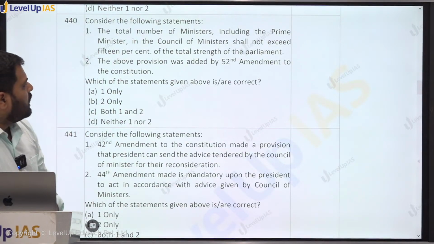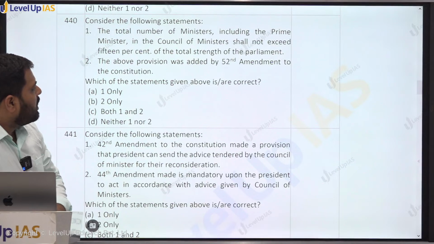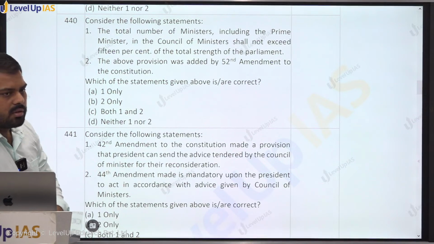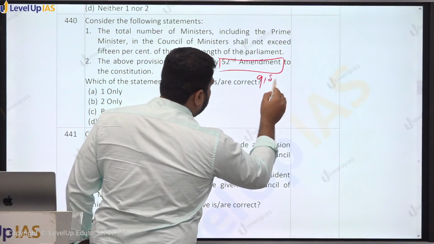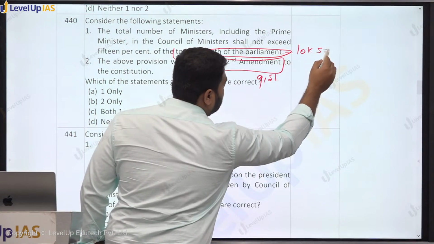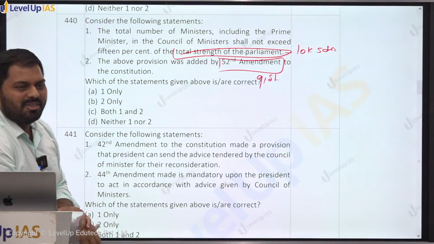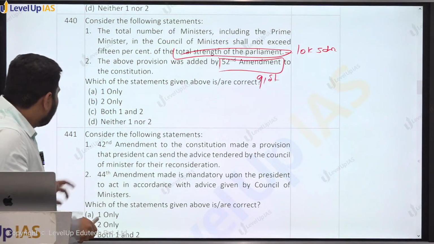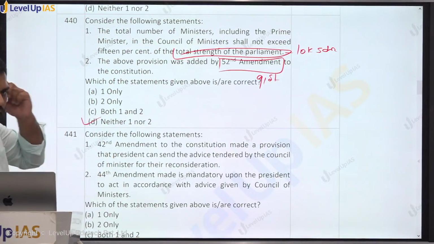440. The total number of ministers, including the Prime Minister, in the Council of Ministers shall not exceed 15% of the total strength of the Parliament. The above provision was added by the 52nd Amendment to the Constitution. Right? So it was added by the 91st Amendment. But it is not the total strength of the Parliament, it is the total strength of the Lok Sabha. These kinds of errors can cost you 2-3 marks. So the first statement is false, the second is also false. The answer is D.